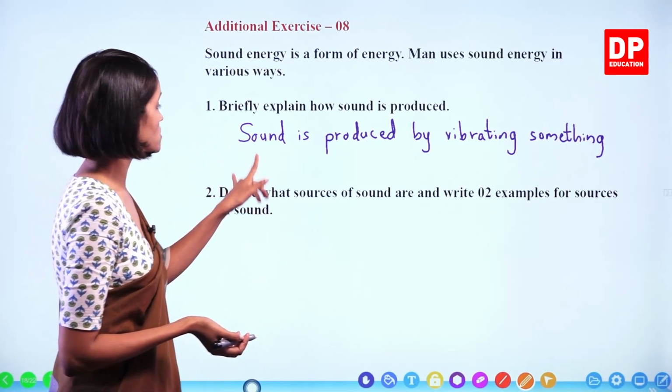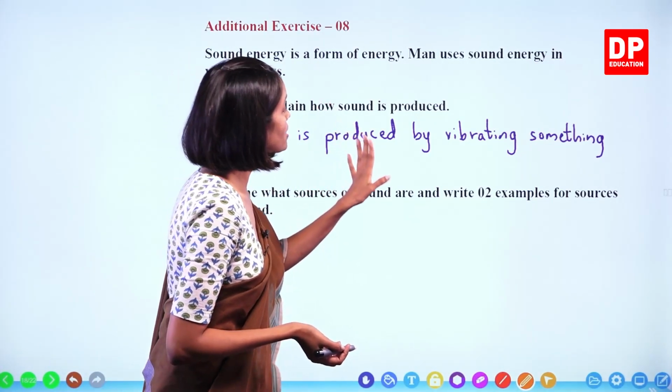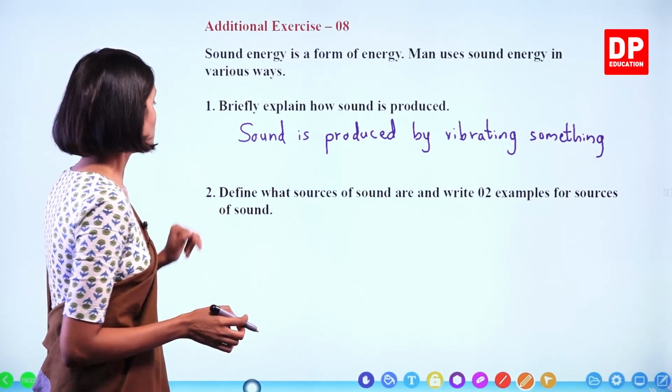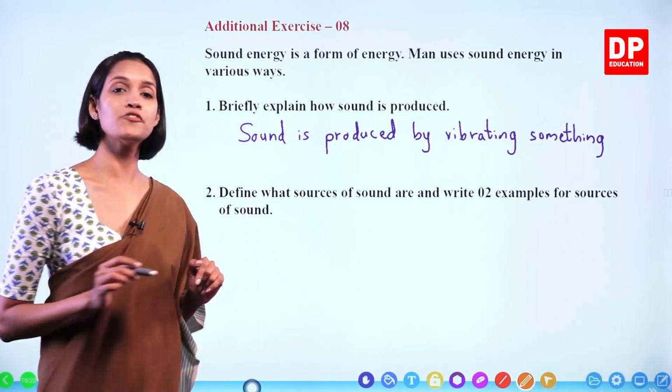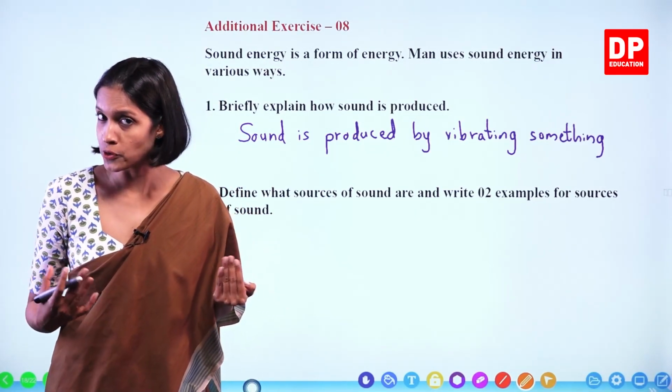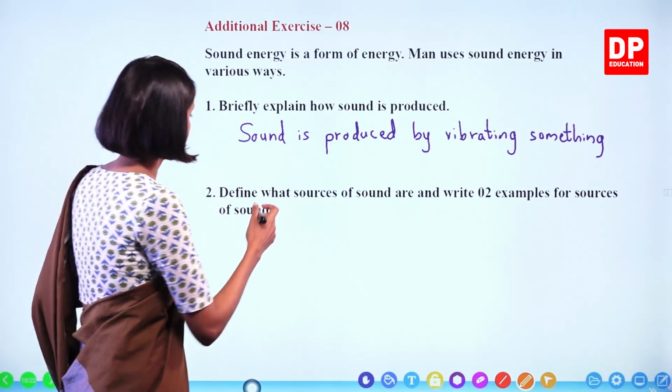Define what sources of sound are and write 2 examples for sources of sound. What is the meaning of sources of sound? Anything or any object that produces sound is known as a source of sound, right?